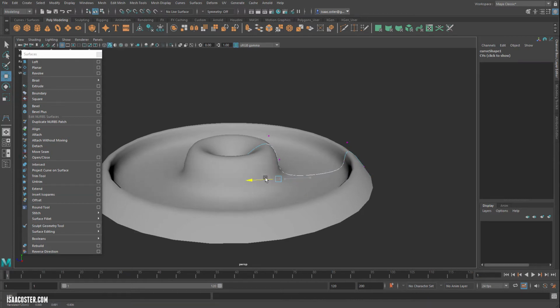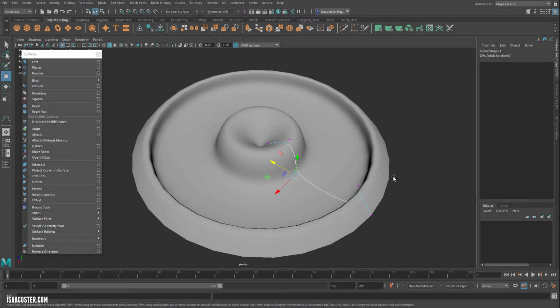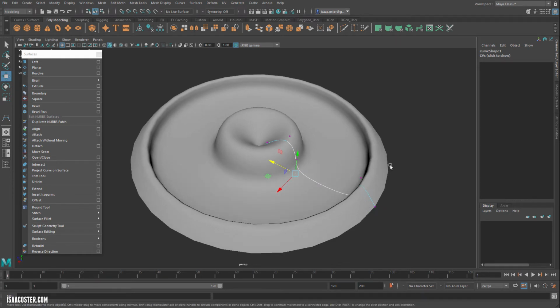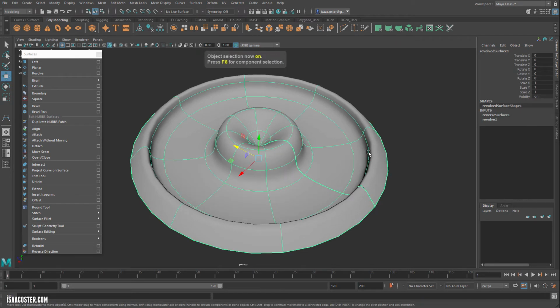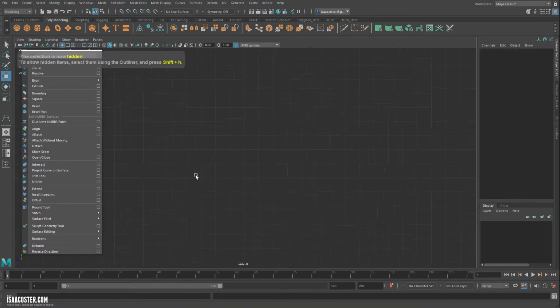Let's do something like this. Maybe it's like a, whatever. But you can make things like martini glasses. Let me show you how you might go about doing that. We'll hop over to the right view and hide this for a second. Control H.